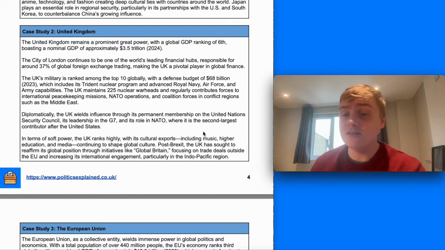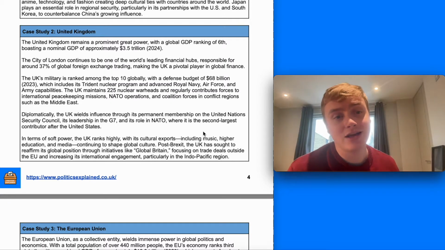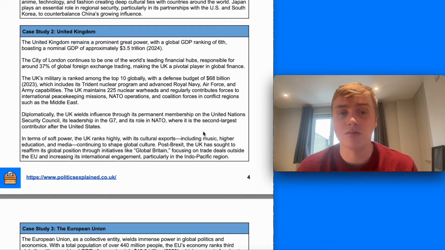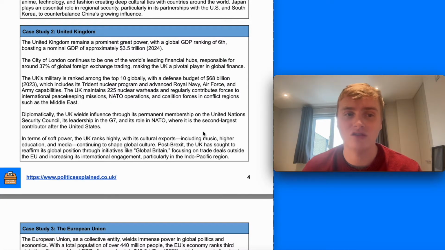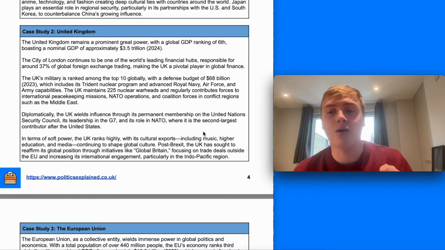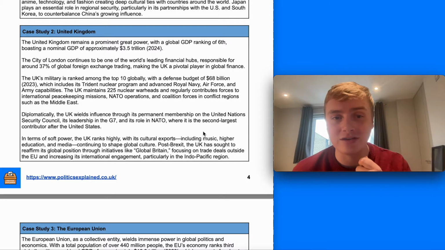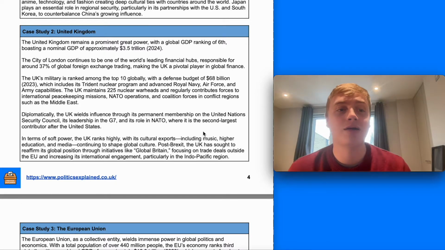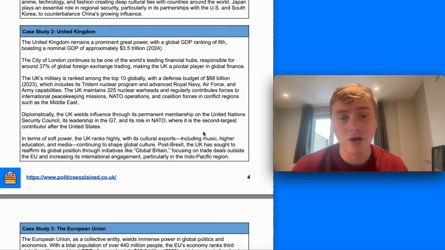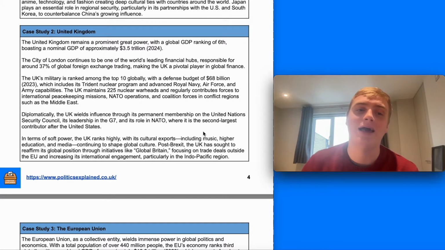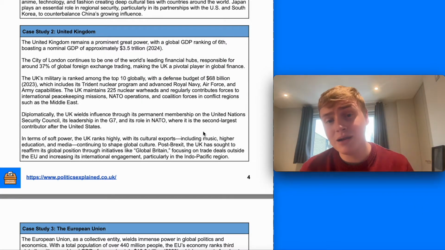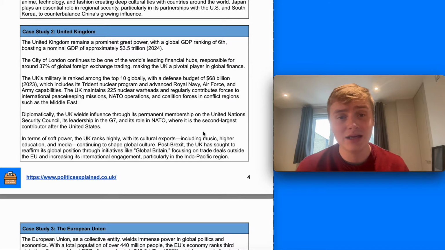So the UK remains a prominent great power with a global GDP ranking of 6th, so it boasts a GDP of approximately $3.5 trillion in 2024. Crucial to its power is its economic power, and especially the City of London, which continues to be one of the world's leading financial hubs, responsible for around 37% of global foreign exchange trading, making the UK a really pivotal player in global finance.